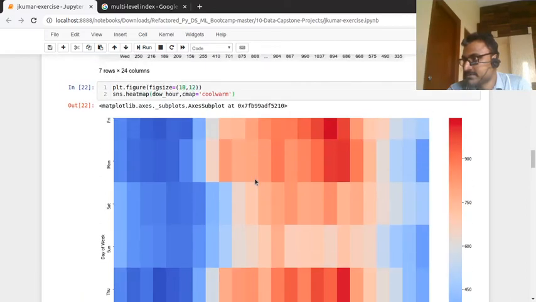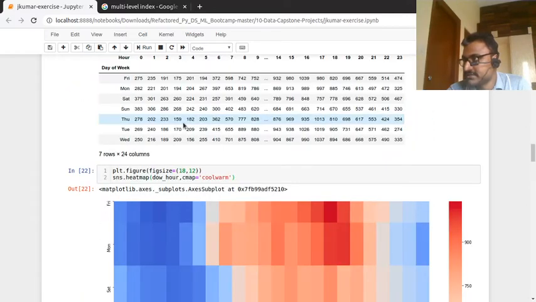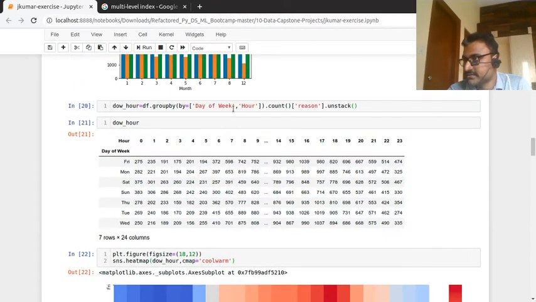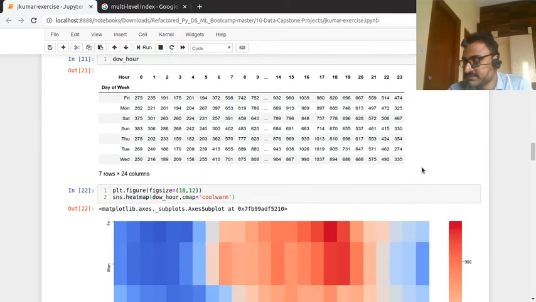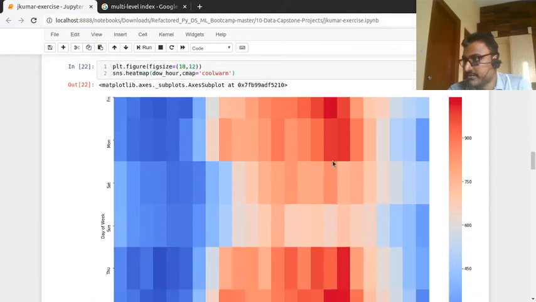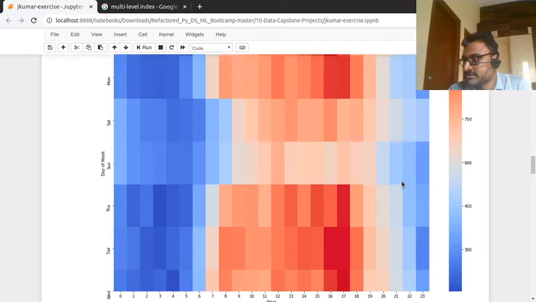This is the information we finally got: the day of the week, from Friday to Wednesday, not in proper order, and the hour from 0 to 23. All the iterations are present, and once that happened, we are going to plot it.